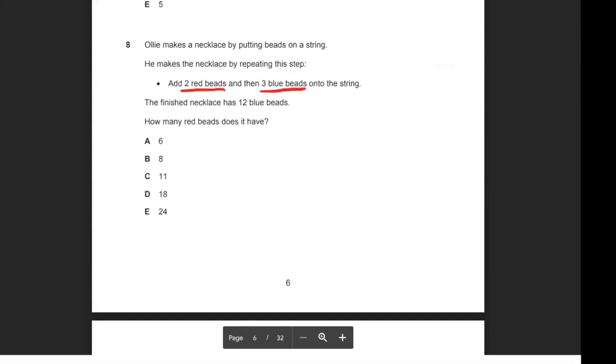So what it would look like, say if I had a string like this, so what that would mean is there would be 2 red beads and 3 blue beads. I think most kids would be able to imagine this, but I'll just draw it out for explanation's sake. And then say you keep repeating it, you have another 2. And then you would have 3 more blue. So what you can see here is, they come in a combination of 5 blocks like that.